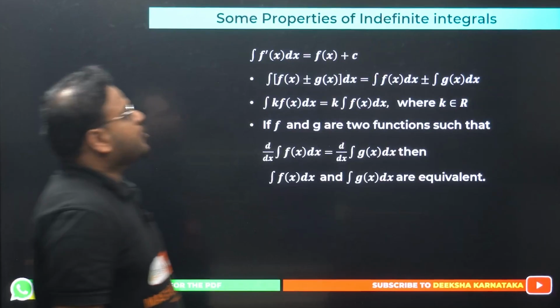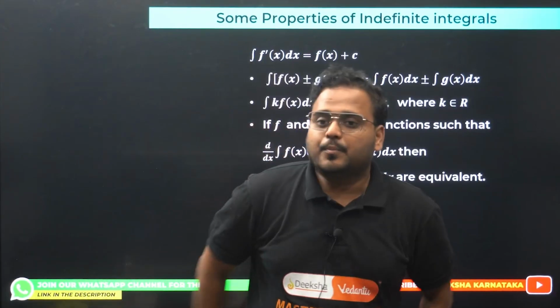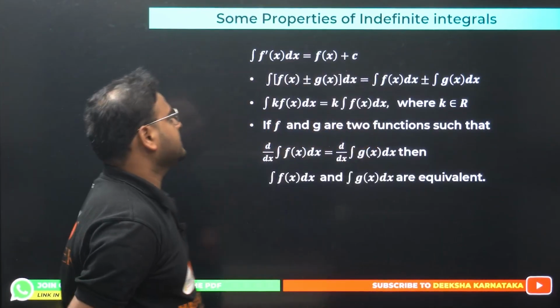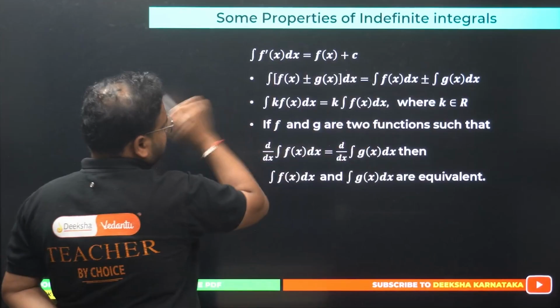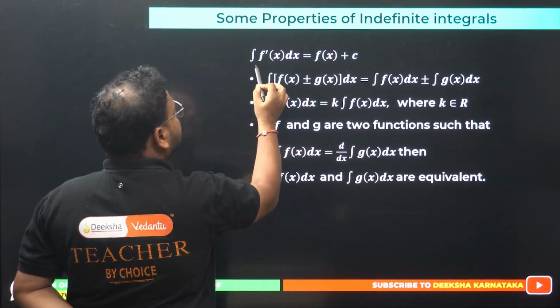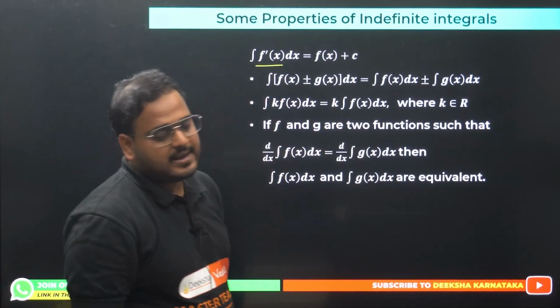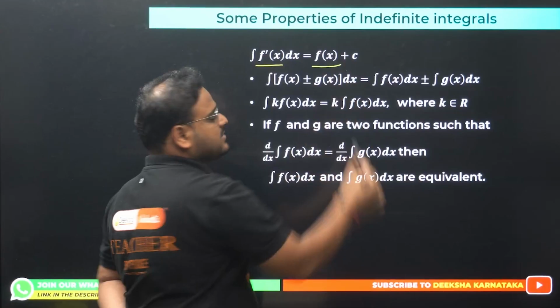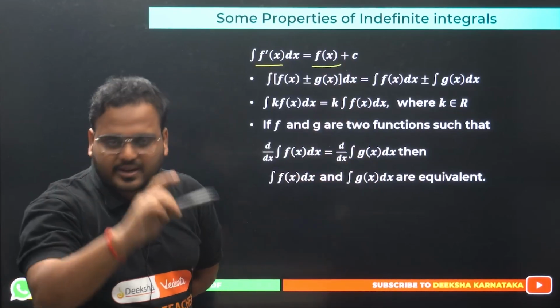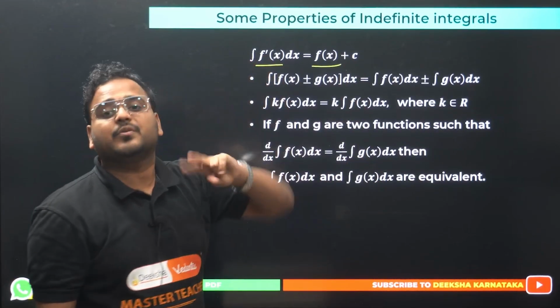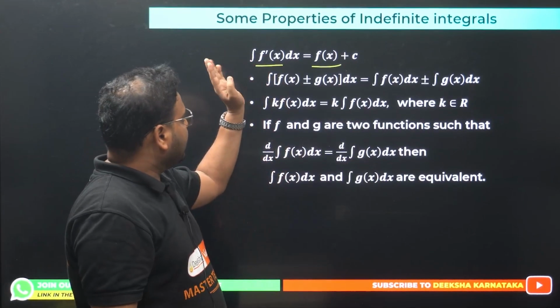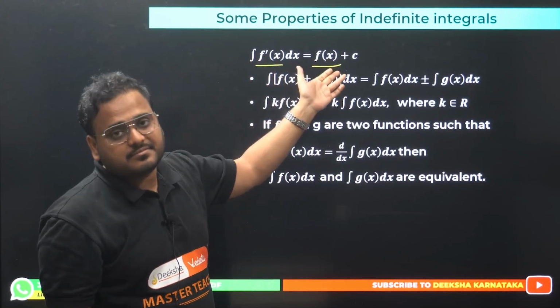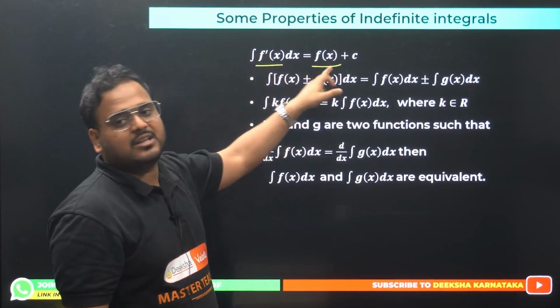Next is what? Some properties of indefinite integrals. Okay, so if there's a function defined like this, integration of a derivative function f dash of x dx is given by what? Of course, f(x) plus c. They are inverse of each other, right? Derivative and integral are inverse of each other. It means if you integrate the derivative, you'll get the function itself.